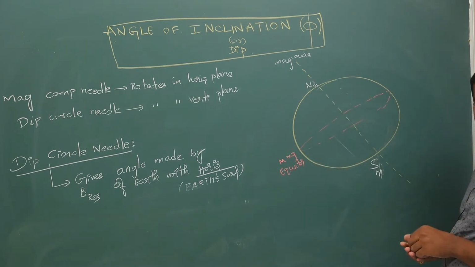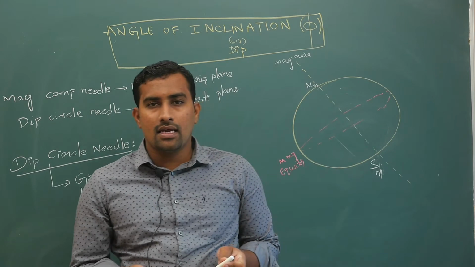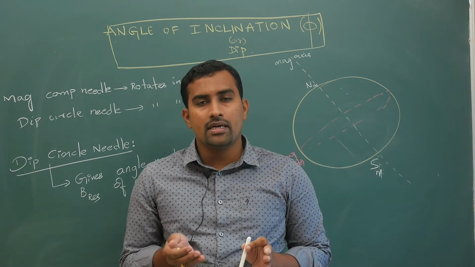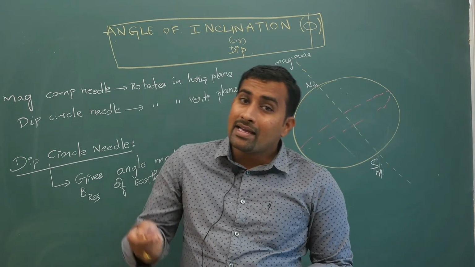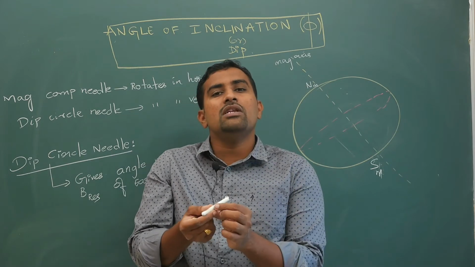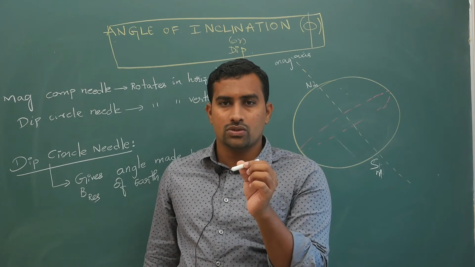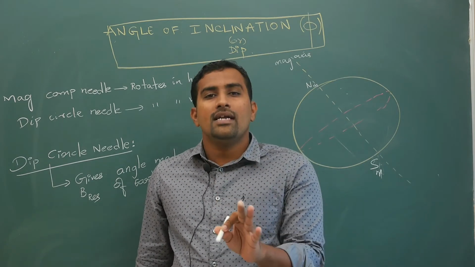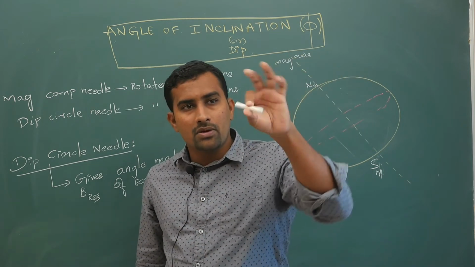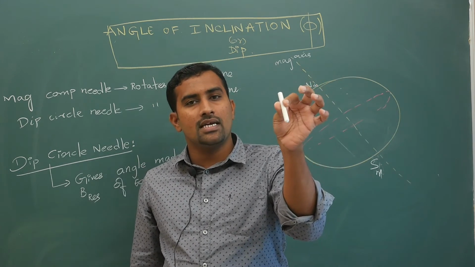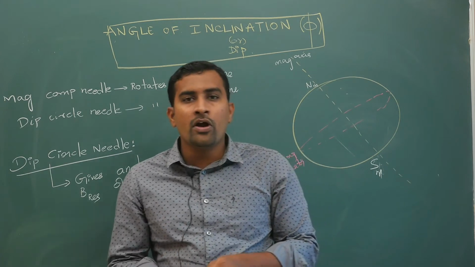Magnetic equator. Now you will take a dip circle. Dip circle will align itself in the direction of the resultant magnetic field. A magnetic compass needle also, but it will show only the horizontal component. Later I will show it with a diagram, you will not get confused. For now, only understand that because the dip circle is allowed to rotate freely in the vertical direction, it will orient itself in the direction of the resultant magnetic field.